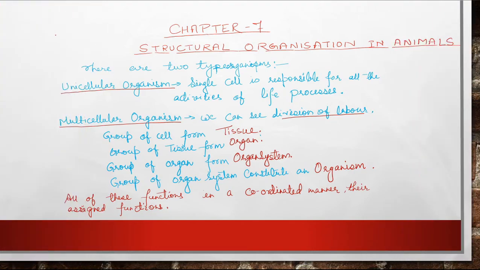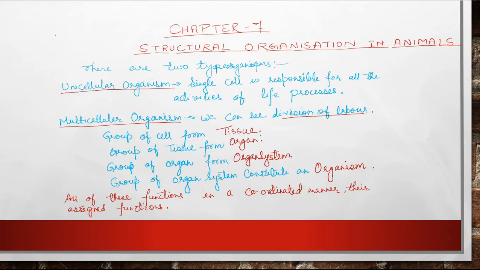Students, today we will start chapter number 7, that is structural organization in animals. There are two types of organisms, unicellular as well as multicellular. When an animal's body consists of a single cell, it is known as a unicellular organism, and when it has more than one cell, it is known as a multicellular organism.